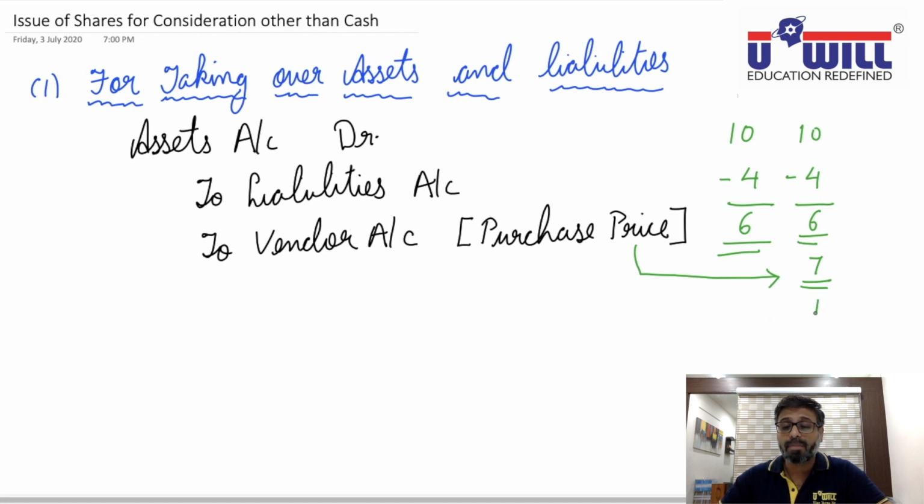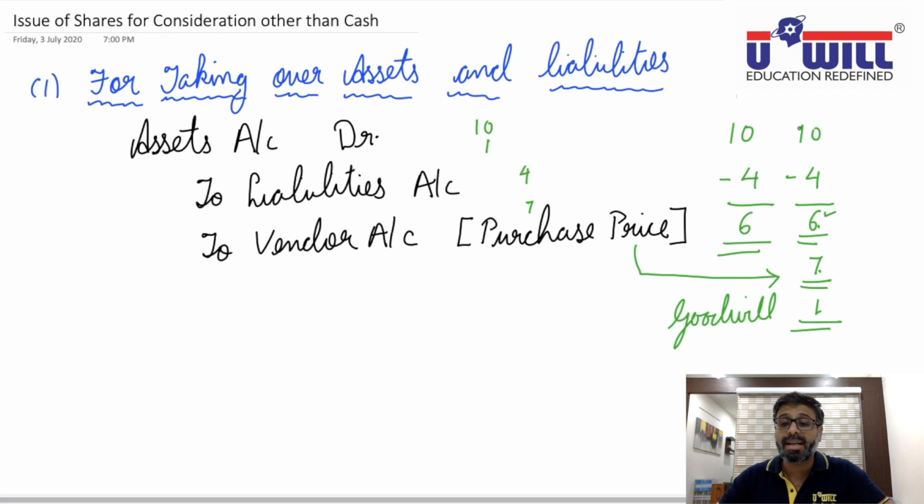You are getting 6 lakhs, but you make a payment of 7 lakhs. How much excess are you paying? 1 lakh. Why are you paying 1 lakh more? Because of the reputation of the other business. So this you will debit to goodwill account. If the purchase price paid, which is 7 lakhs, is more than the net assets acquired, which is 6 lakhs, then the excess amount of 1 lakh we will debit to goodwill account. So the entry would become assets account debit 10 lakhs, goodwill account debit 1 lakh, to liabilities 4 lakhs, and to vendor account with the purchase price of 7 lakhs. So it will match 11 in debit and credit.